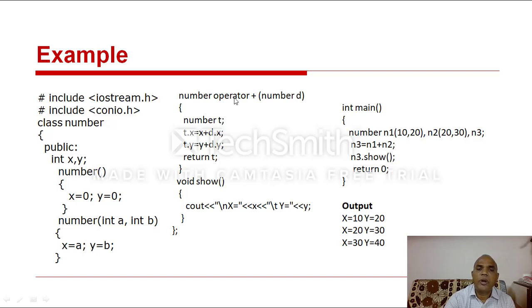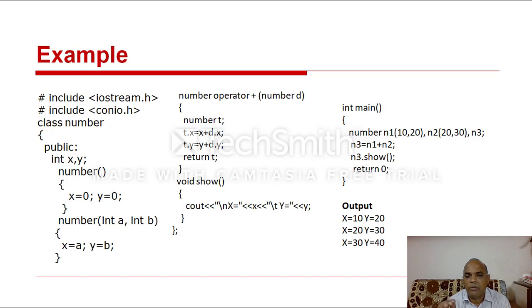Operator is a keyword in C++. Then here operator symbol, this is the plus symbol. Here Number d, this is also the class name Number, and d is an object, that is a parameter. The parameter is an object. It is not an integer, it is not a float.